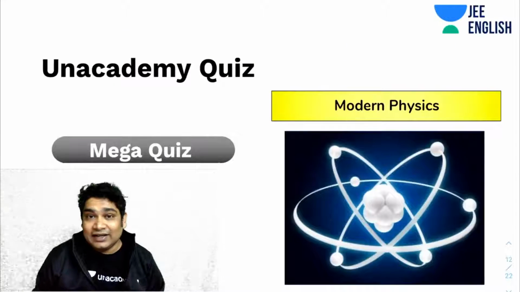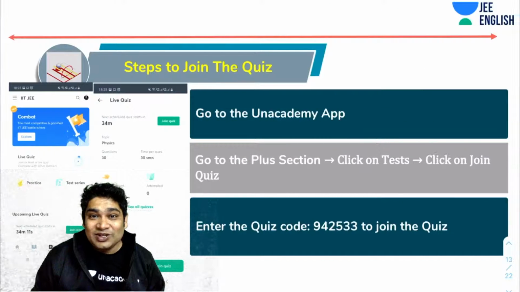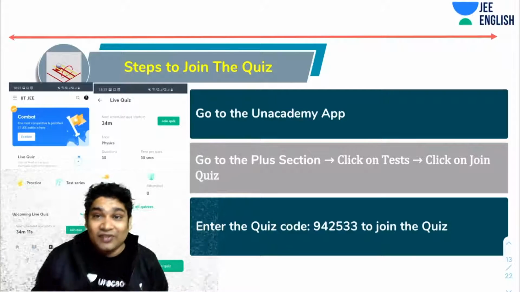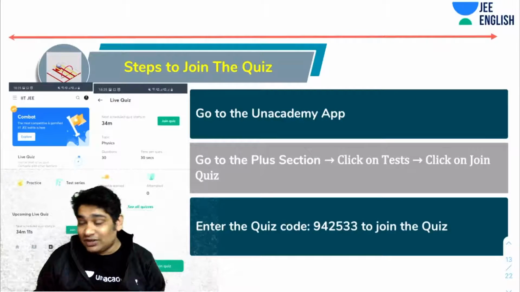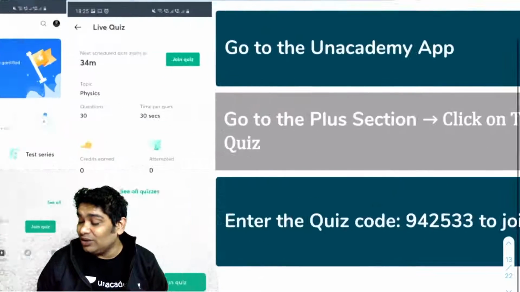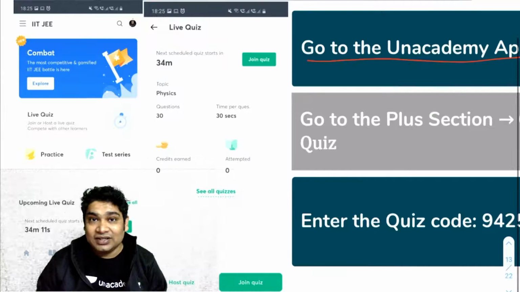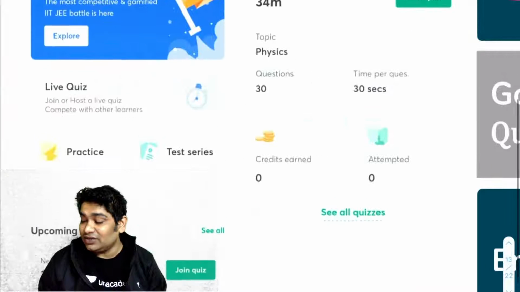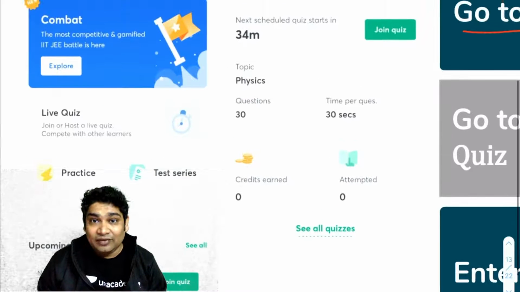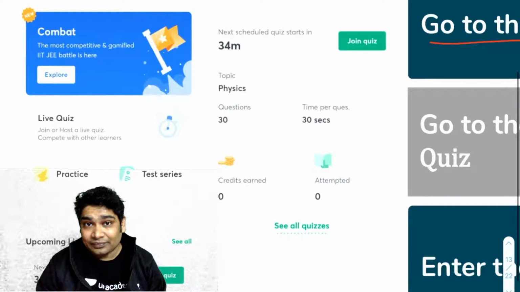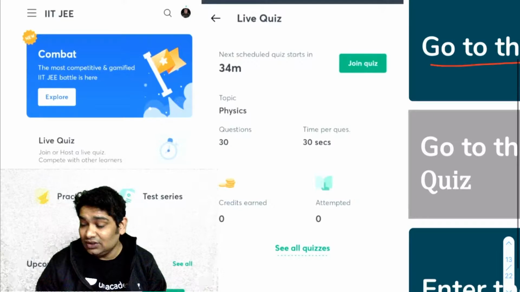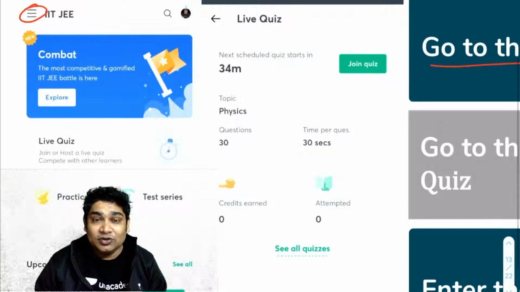All right, so with that, let's get started with this mega quiz. With this quiz of reflection, these are the steps that you need to do. You must go to the Unacademy app. When you go there, this is the page that you will see. You have to click somewhere here. Yeah, you click here, then you will see plus.